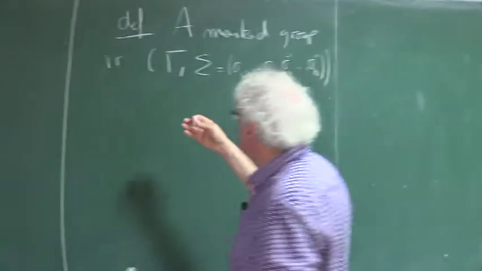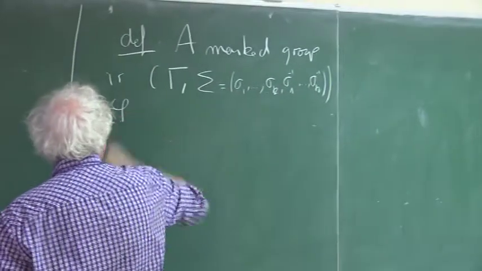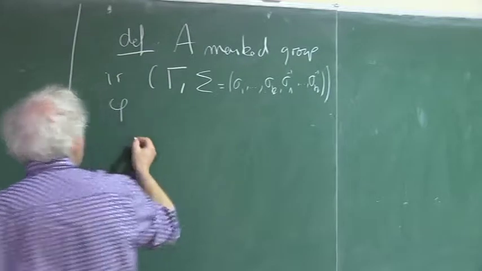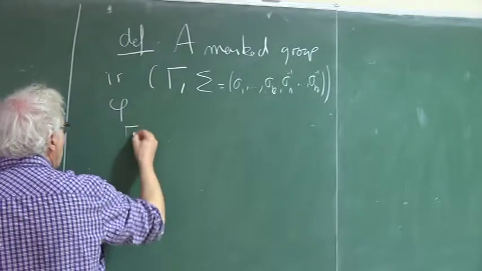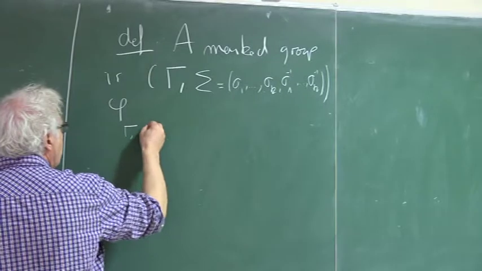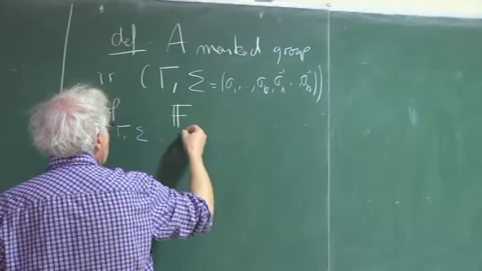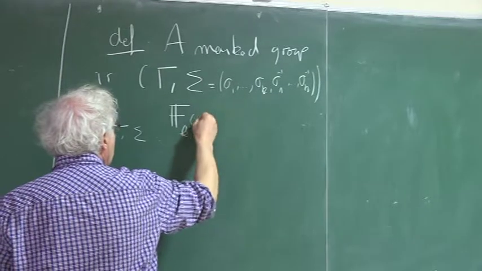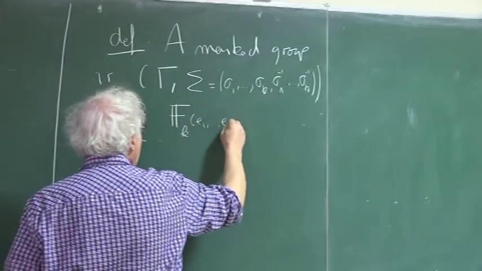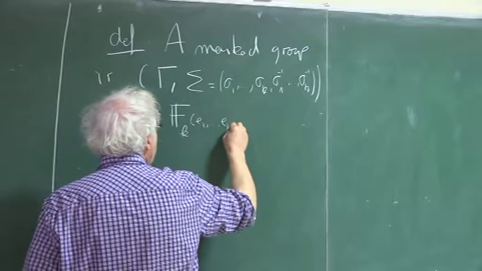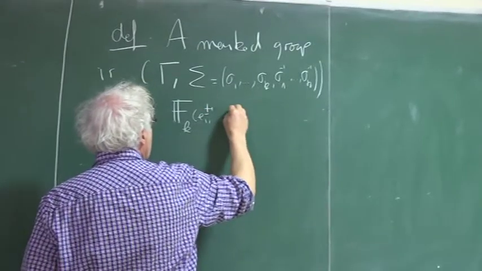And together with a marking map, which is a morphism that I will call phi gamma sigma, going from the free group in k generators.